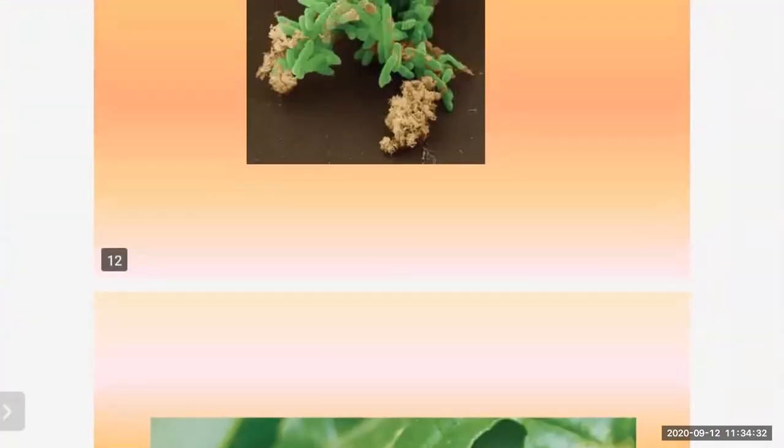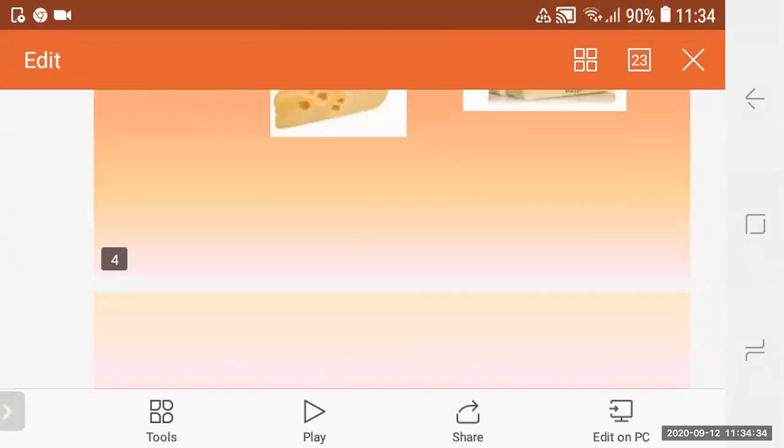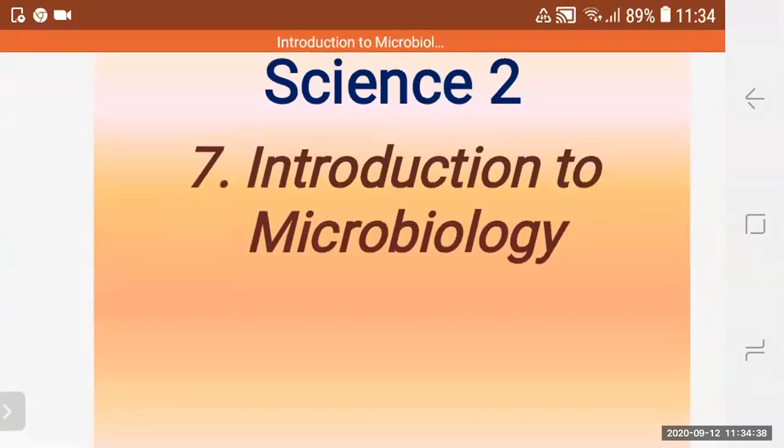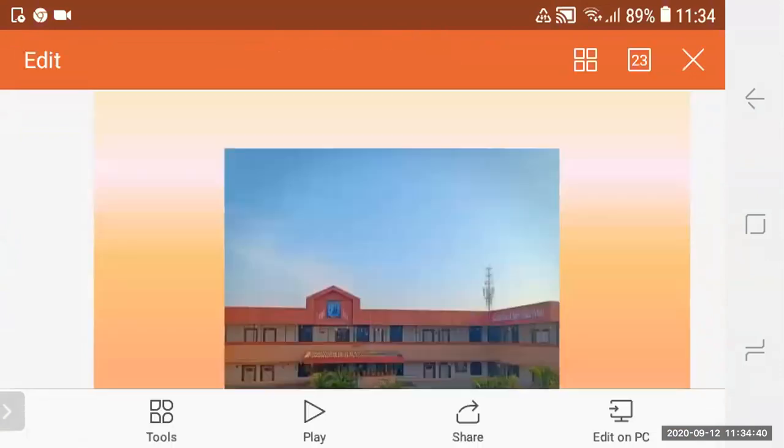Then we studied about probiotics, where probiotics are used. Then bread, how bread is made. Then you studied vinegar production.